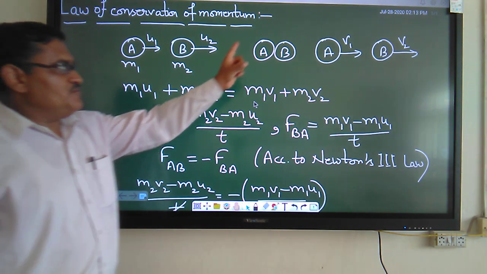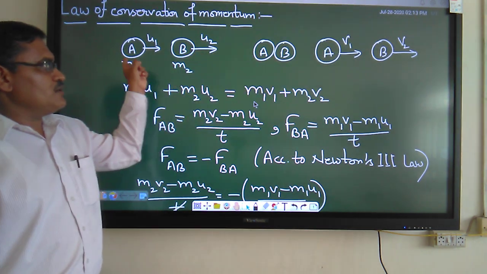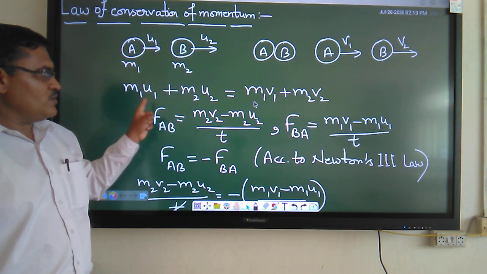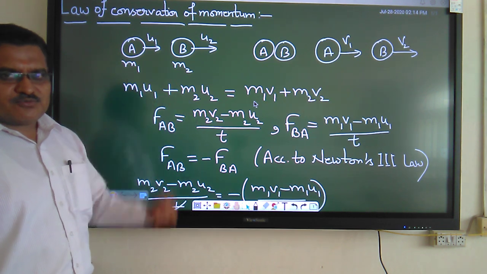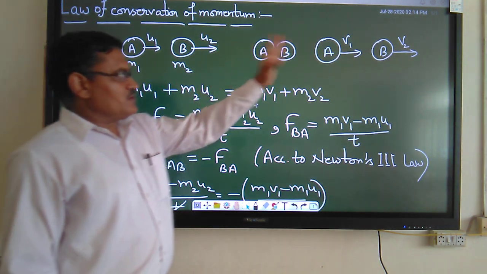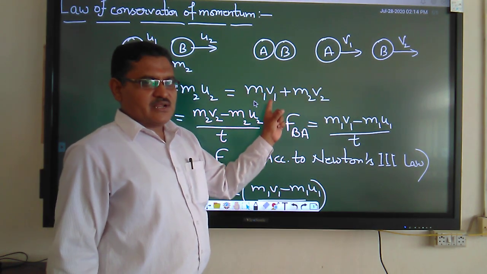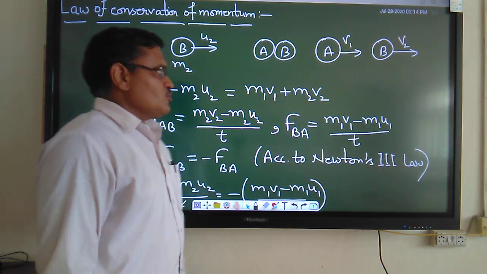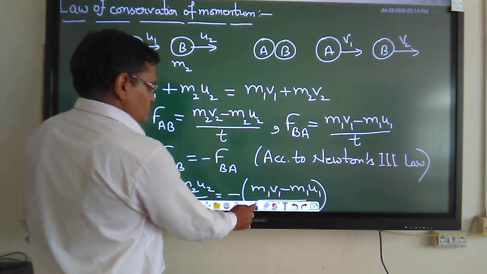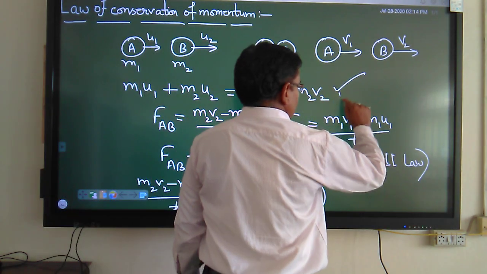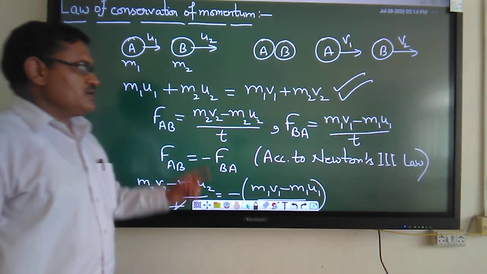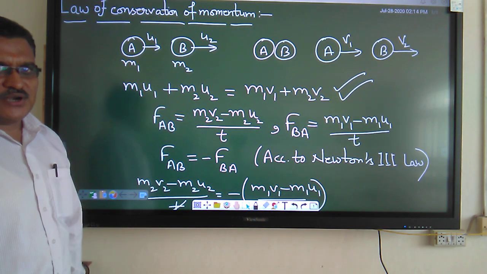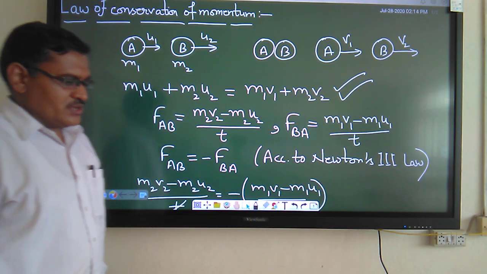So before collision, the total momentum can be written as m1 u1 plus m2 u2 of these two objects. And after collision, the total momentum can be written as m1 v1 plus m2 v2. So we need to derive this equation. This is the equation of the law of conservation of momentum.